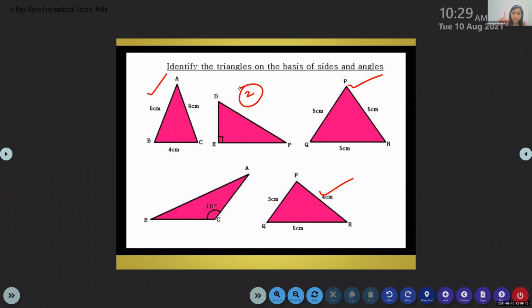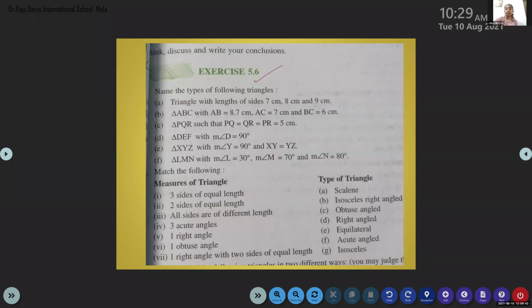It has one right angle, and there is one square sign here. It is only one. One angle is enough. That is his identity. One angle is L shape, means it is a right angle triangle. That is his identity. And this one, why, children? Can you see that 110 over there? Yes, ma'am. So it is an obtuse angle. Okay. Now let me see if any other questions are there.